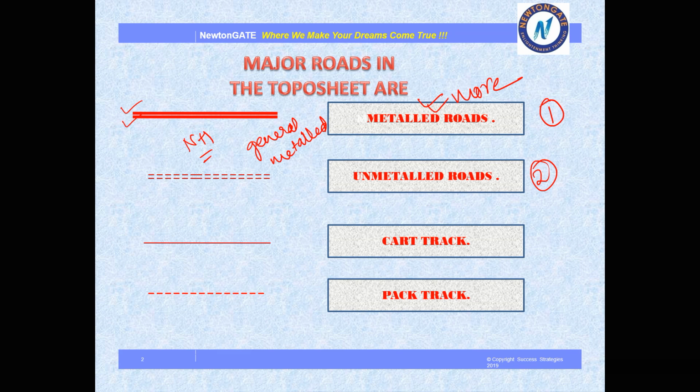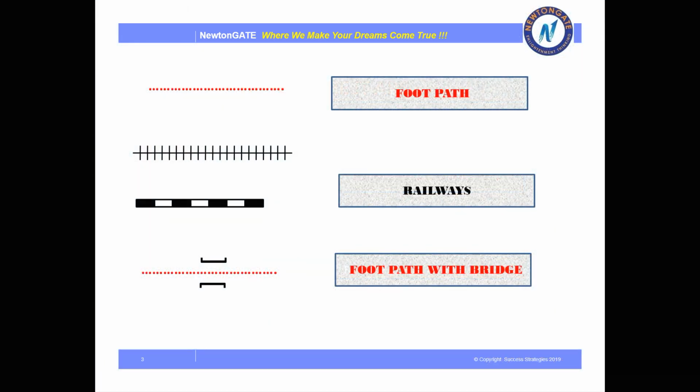Next is pack track. Pack track we call kacha mati in Bengali. So basically pack track is again found in less developed areas and it is shown in the topo sheet with a single broken line. Next we have the footpath. Yes, it is the general footpath that we see in our local areas. That is depicted in the topo sheet with the help of red dotted lines.